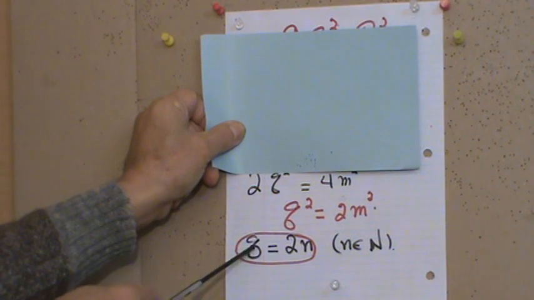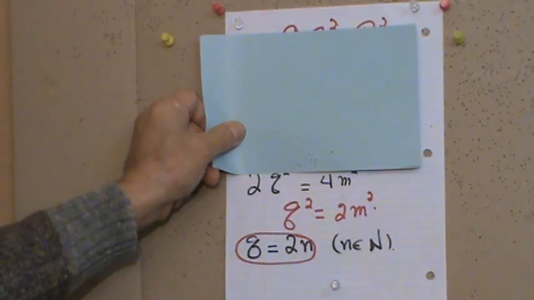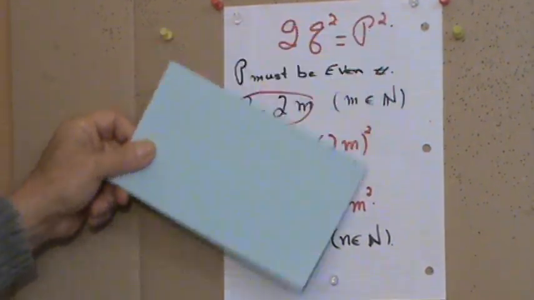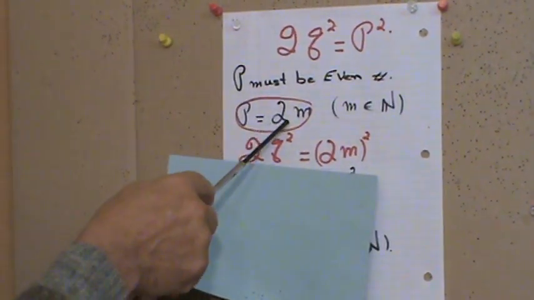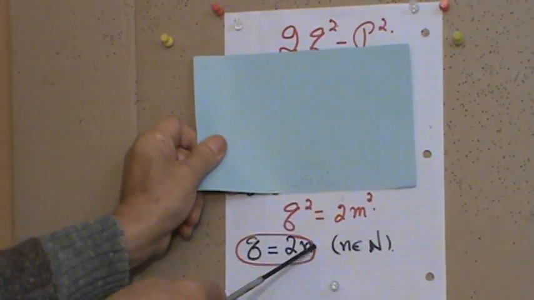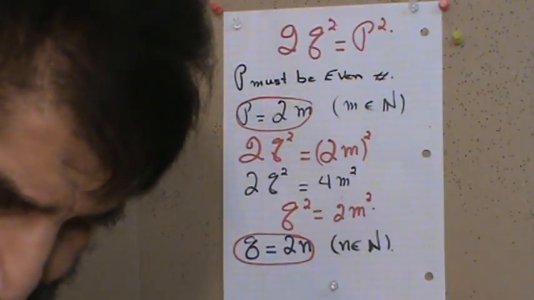So q we write in the form q equals 2n. Again, with the same analogy, q can be written in this form. Now look what happens. We wrote p in this form, 2m, and we end up writing q in this form.